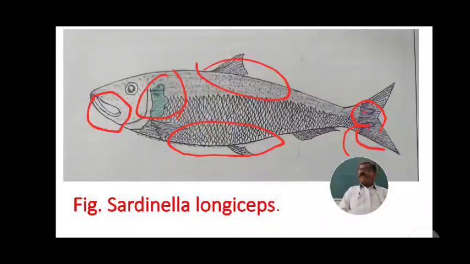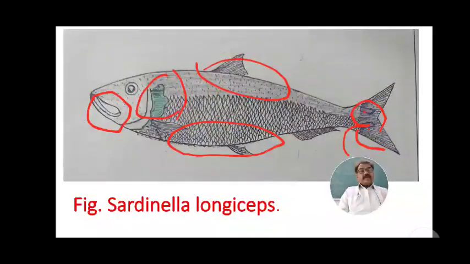Another important identifying character is that the cleft of the mouth is wide, hence the mouth opening is wide, and a prominent greenish golden spot is present just behind the margin of the operculum. It is the most useful character found among these fish, that is, the Sardinella longiceps.